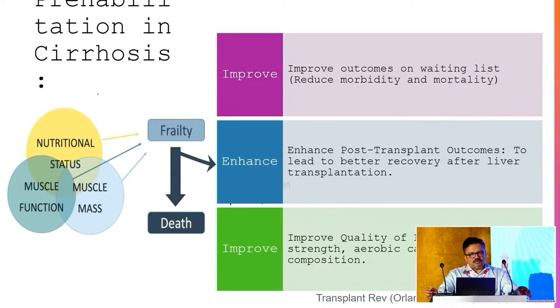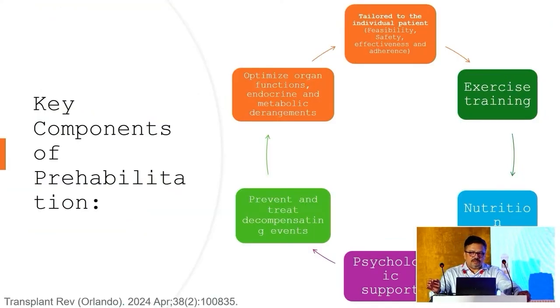And in the context of cirrhosis, by prehabilitation, we are looking at improving the nutrition status, the muscle function, and the muscle mass, so that we can improve the outcomes on the waiting list, improve the post-operative outcomes, as well as improve the quality of life of the patient, both pre and post-transplant. The main pillars of prehabilitation are exercise training, nutrition, and psychological support.